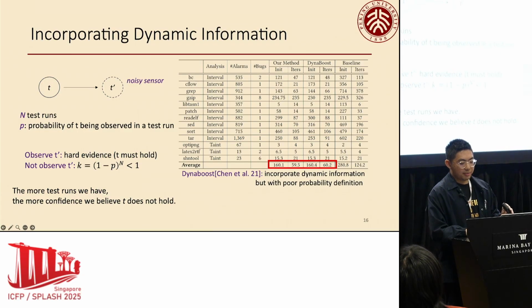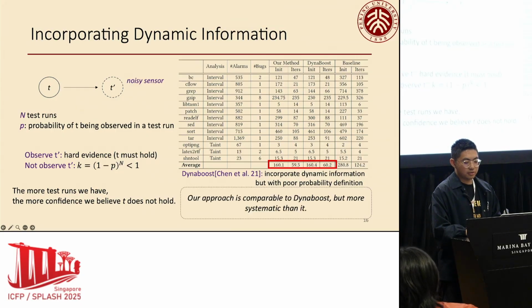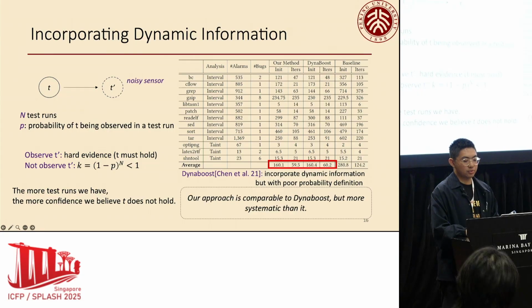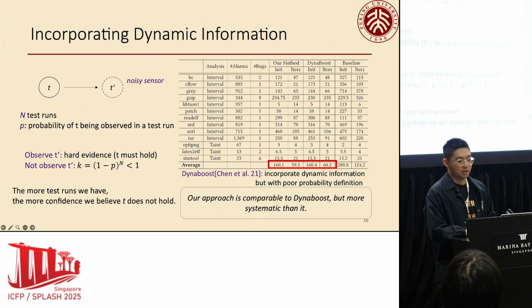We evaluate the dynamic information on interval analysis and taint analysis for C programs. We compare our approach with DynaBoost, another analysis tool that incorporates dynamic information, but it does not provide a systematic way to incorporate such information. The results show that our approach is comparable to the state-of-the-art tool DynaBoost, but more systematic than it.